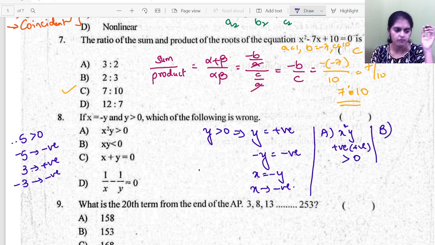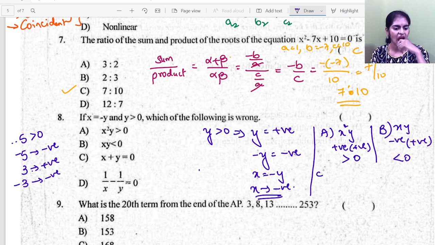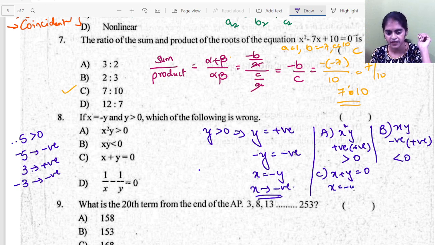See the next option. xy is less than 0. x is a negative value and y is a positive value. So negative into positive will give you a negative answer. So option B is also correct. See option C. x plus y is 0. So you have x equal to minus y. So transpose y to the other side, and x plus y will be 0. So option C is also correct.